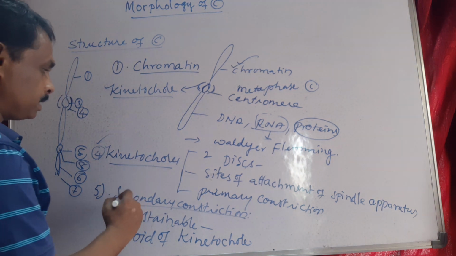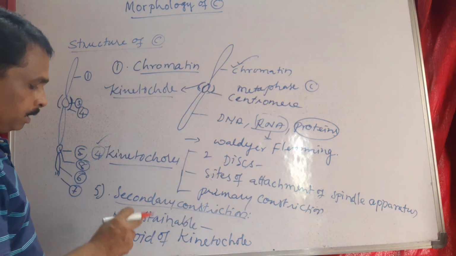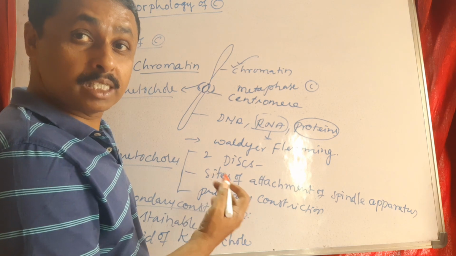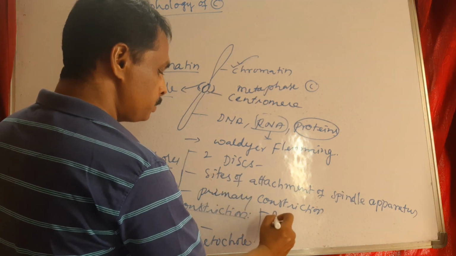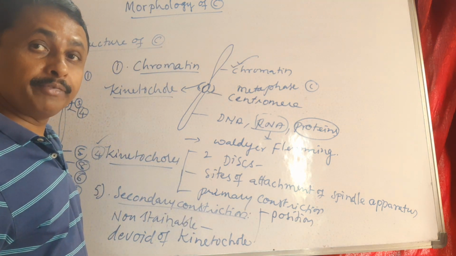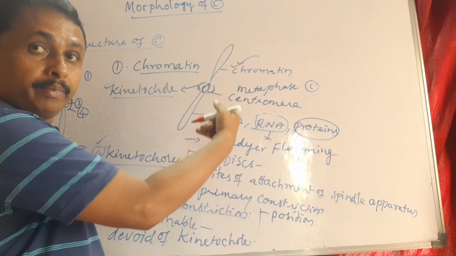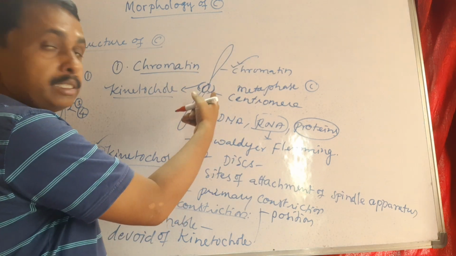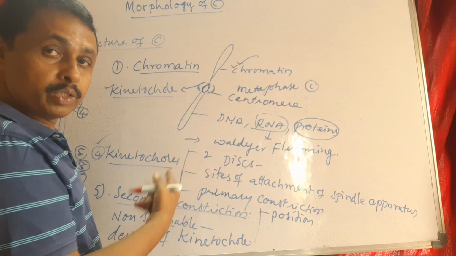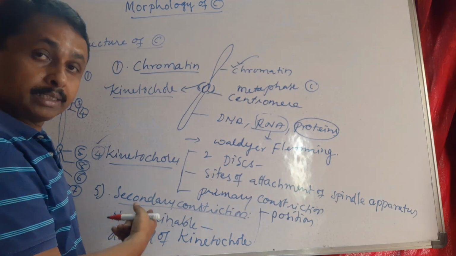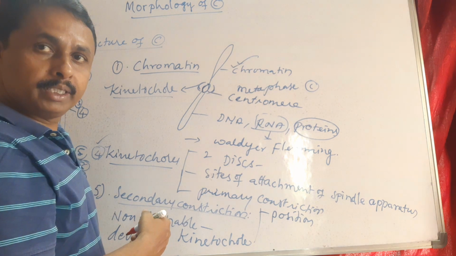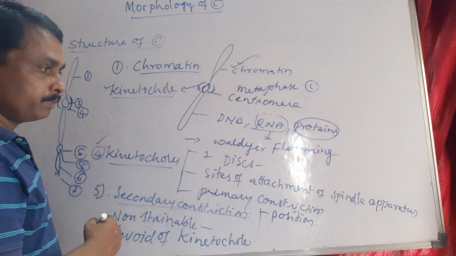The secondary constriction has a specific position for identification, to distinguish it from the primary constriction, because the primary constriction has kinetochores. Secondary constriction does not have kinetochores, and its position is very specific comparatively. That is about secondary constriction.